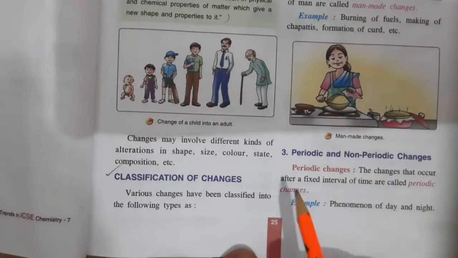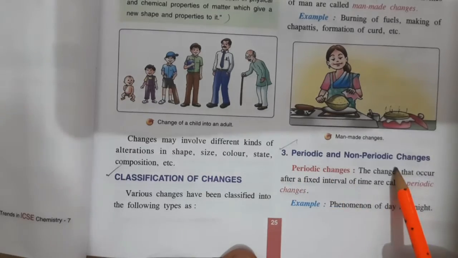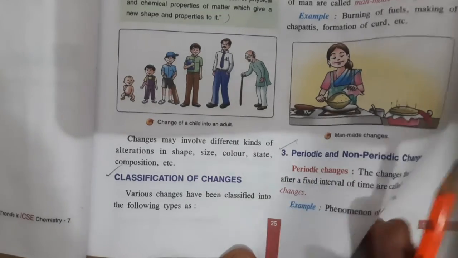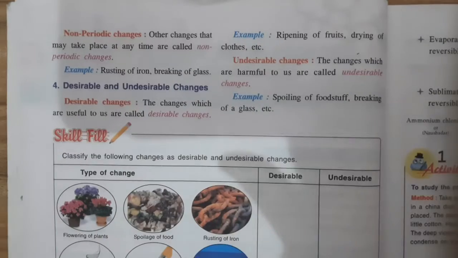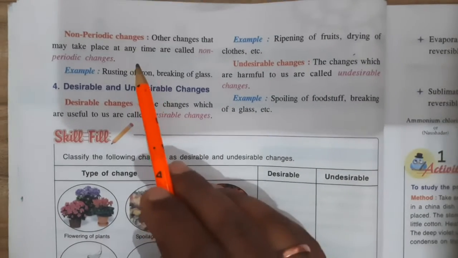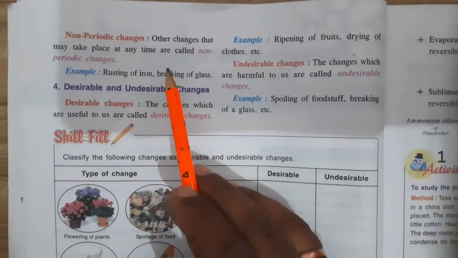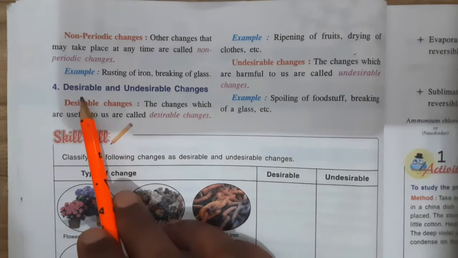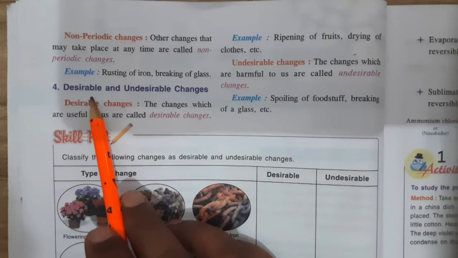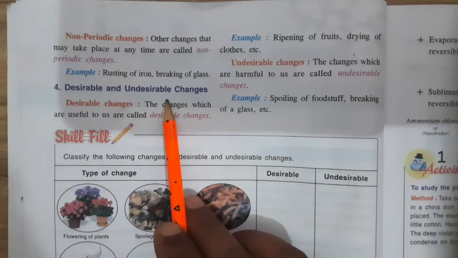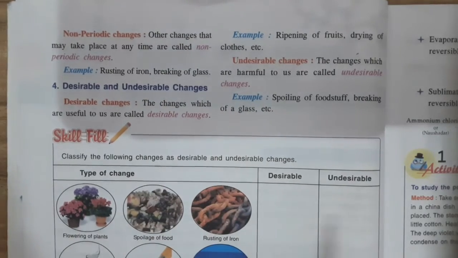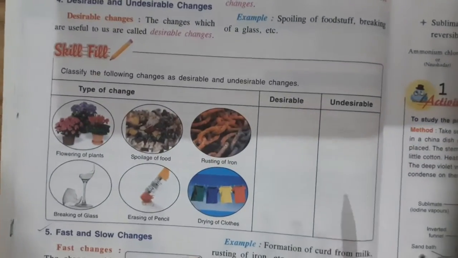After that we learned periodic and non-periodic changes with examples, and then the fourth and fifth types, desirable and undesirable changes. One worksheet is given to you to complete this.